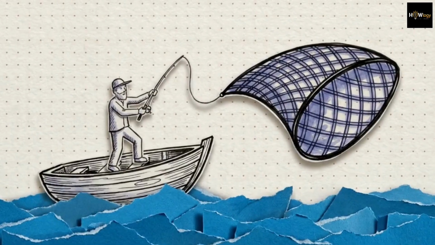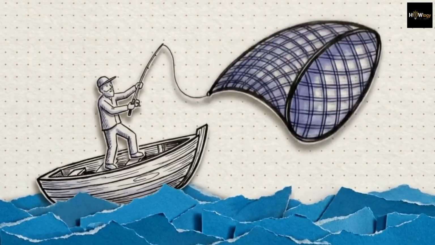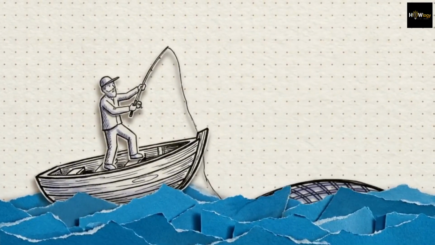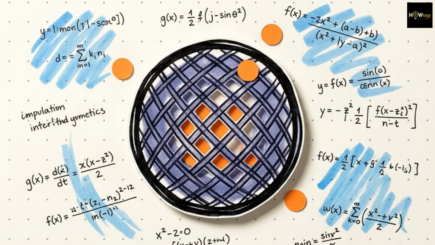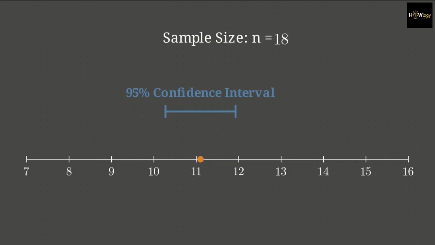To make reliable predictions about reality, we have to move past rigid numbers and start casting a mathematical net. That net is the confidence interval. It replaces a single guess with a flexible boundary of probability. A confidence interval provides the necessary room for error. Based on our spreadsheet data, we can be 95% confident that the true average lies somewhere between 10.00 and 12.19.